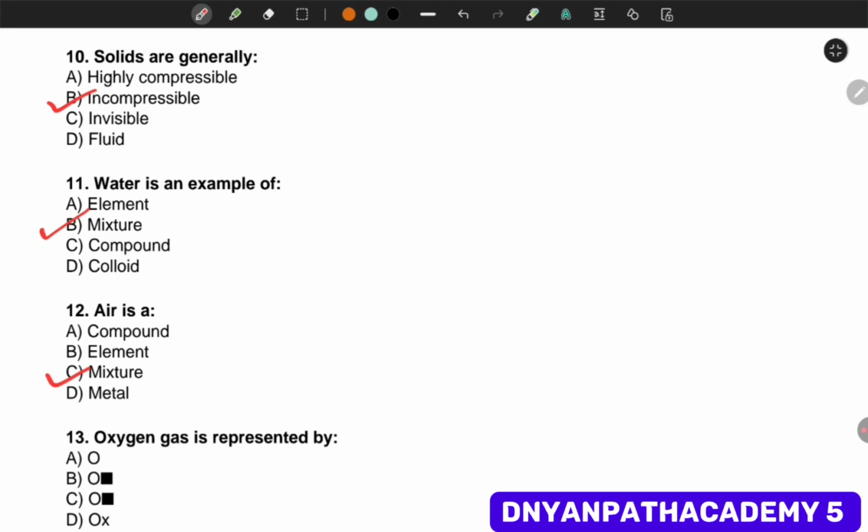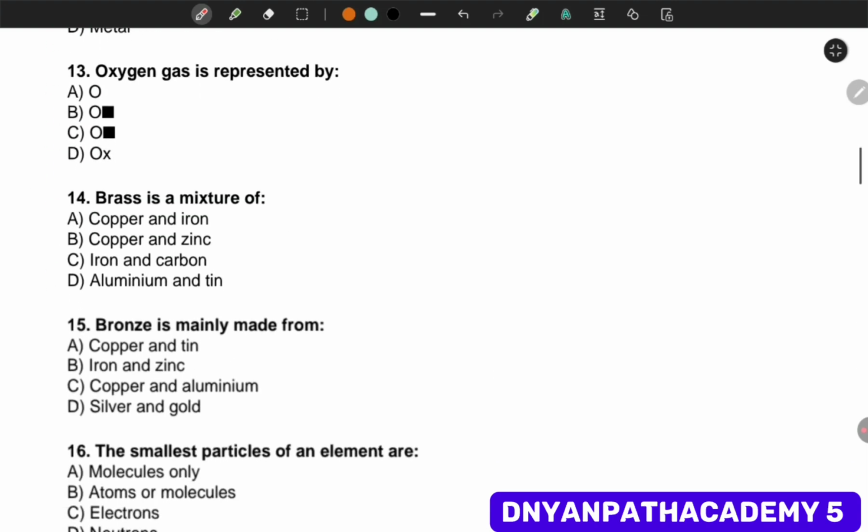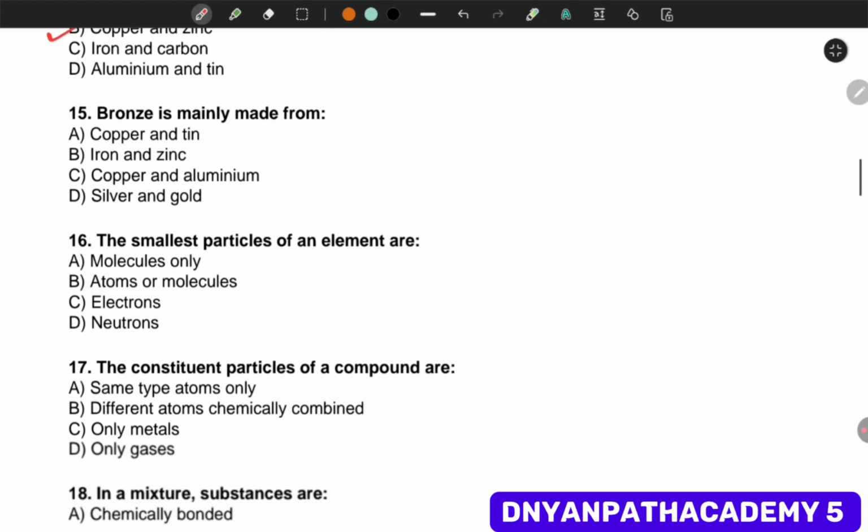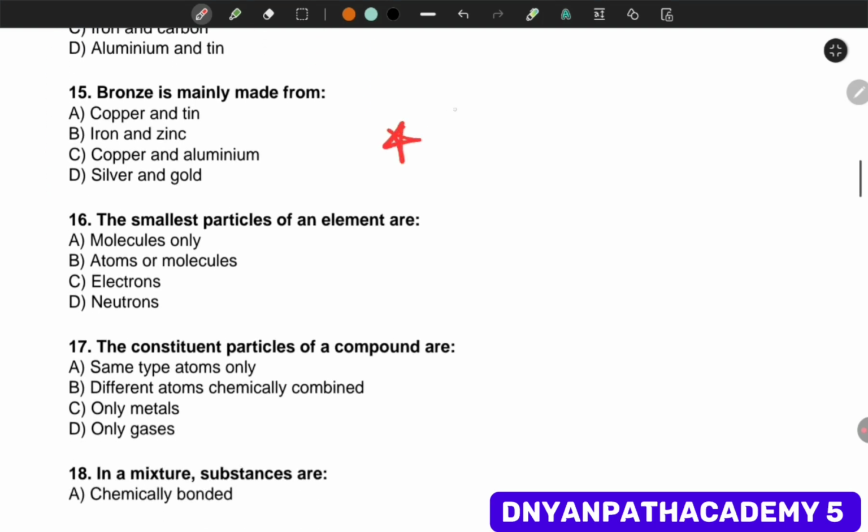Air is a mixture of gases and water is an example of compound. Oxygen gas is represented by, यहाँ पे 3 है और यहाँ पे 2 है, okay, so the answer is O2. Brass is a mixture of copper and zinc. ये जो question है वो बहुत बार पूछा गया है exams में. हाँ, bronze is mainly, this is also important, made from copper and tin.